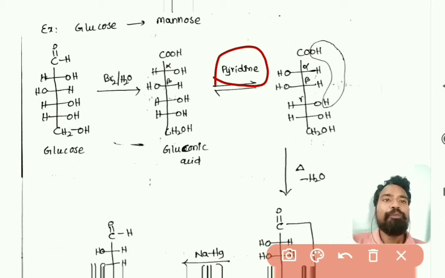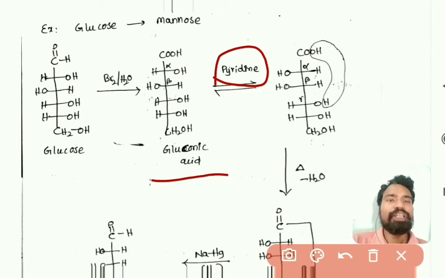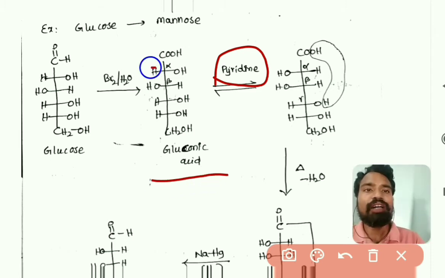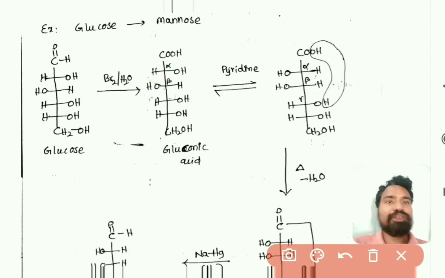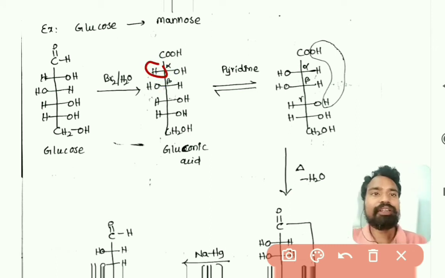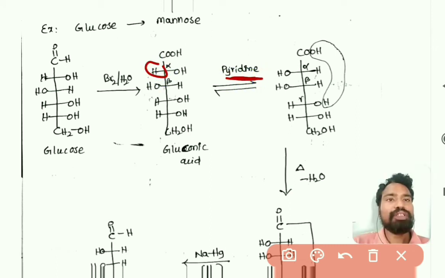When pyridine is reacting with gluconic acid, pyridine takes the alpha hydrogen because alpha hydrogens are more reactive, and then after that it will donate the hydrogen back to the gluconic acid.